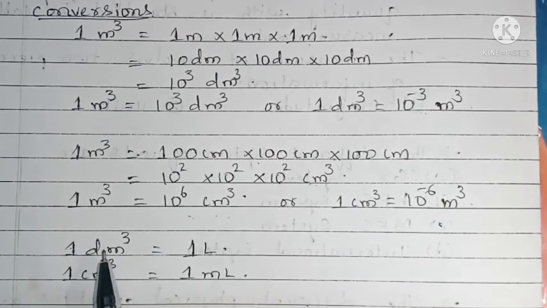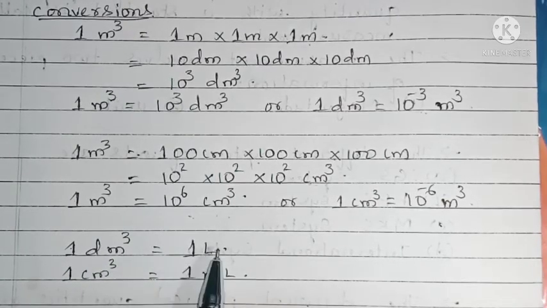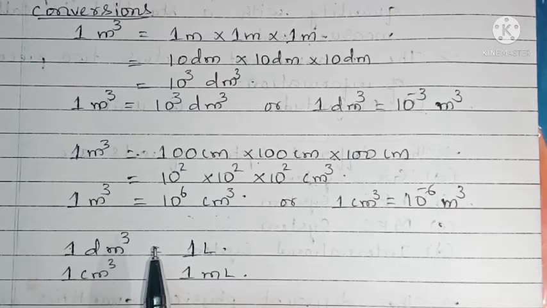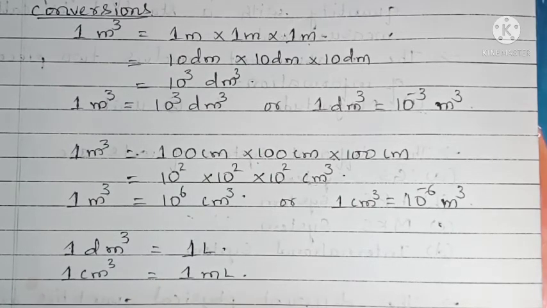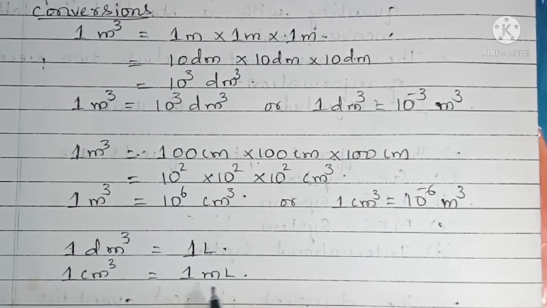So 1 cubic decimeter is 1 liter. 1 liter is 1 cubic decimeter, or 1 cubic decimeter is 1 liter. We call 1 liter as 1 cubic decimeter. In the same way 1 milliliter is 1 cubic centimeter.